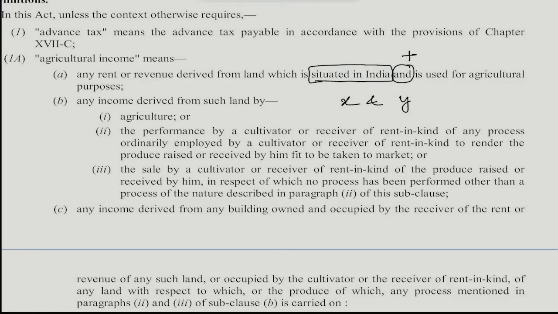I know grammar, vocabulary, figures of speech. So tell me, and represents what? Conjunction. Whenever two parts are separated by the word and, it is both the conditions. So it's a lock between two things. Both should be satisfied together. Okay? Now tell me, agricultural income means?